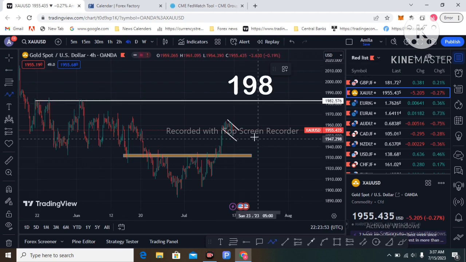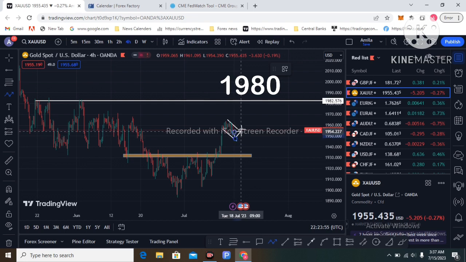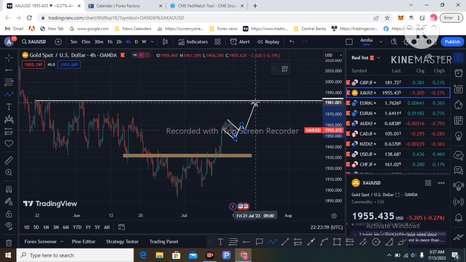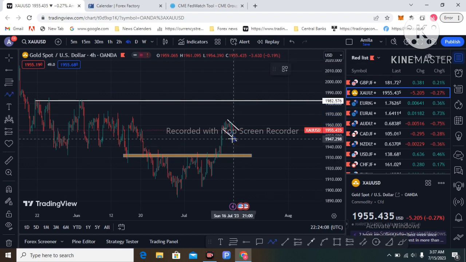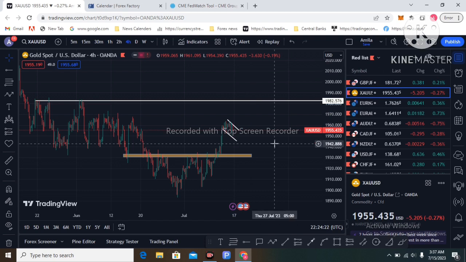I am hoping price creates this type of bullish flag pattern, breaks to the upside and continues upside. 1980 is my next level target. If price collects the liquidity on the downside, around the 1940 level, and then goes to the upside, 1980 is my next target in gold. That is the technical picture for next week.